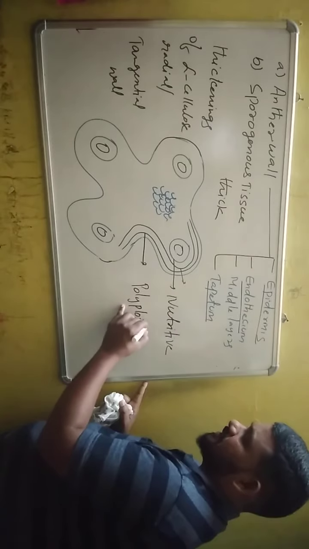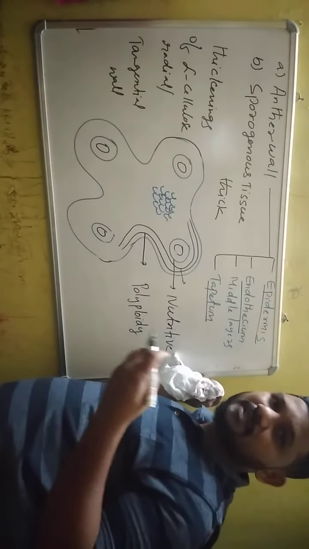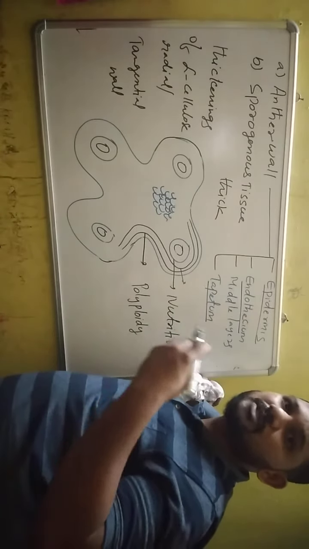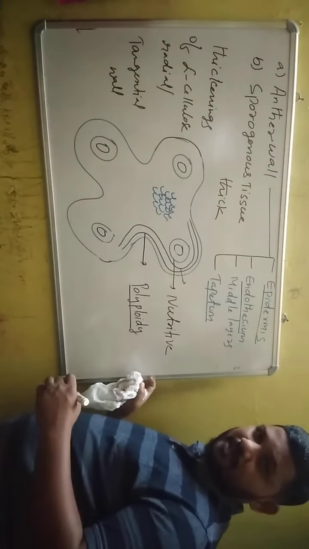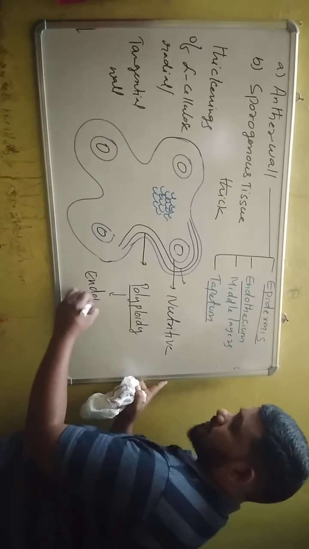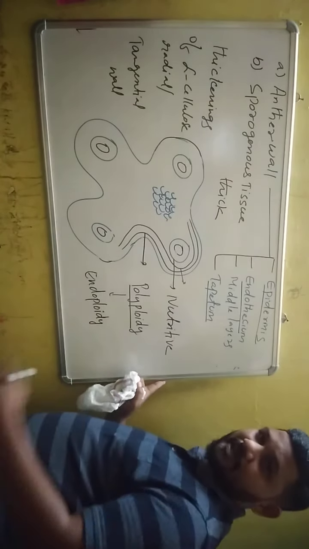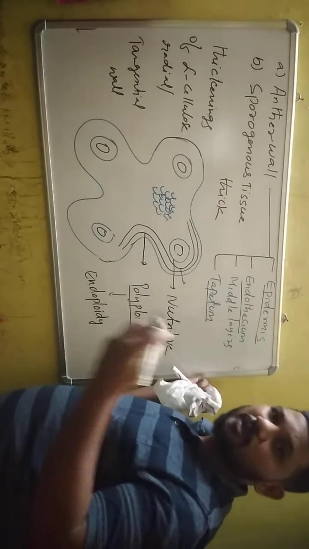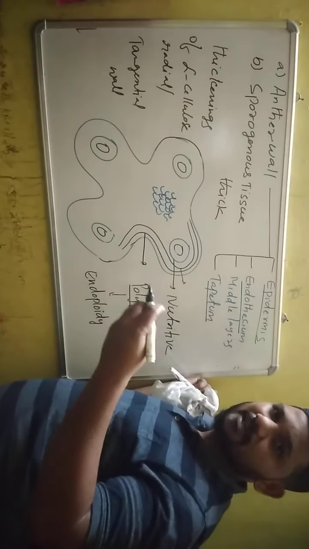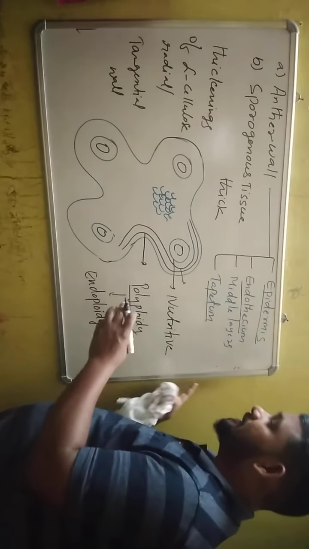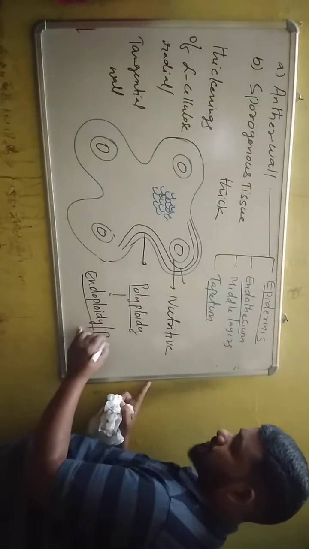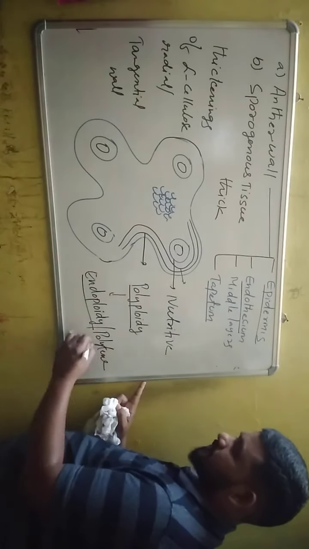polyploidy condition. Polyploidy means the cells have more than two sets of genome, or more than two sets of chromosomes. The polyploidy condition in tapetal cells is due to endoploidy, or polytene chromosomes, through endomitosis, that is, the failure of separation of chromosomes at the end of S phase. So the polyploidy condition of tapetal cells is mainly due to endoploidy, or polytene chromosomes.